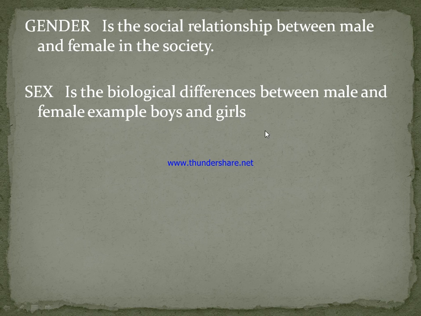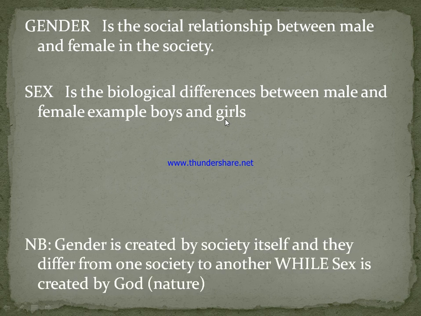Biologically, we are created by God, very different. Boys and girls, biologically, they are different because they are created by God like that. So the difference you can see there: gender is the social relationship between male and female, but sex is the biological differences between male and female. For example, we have boys and girls.